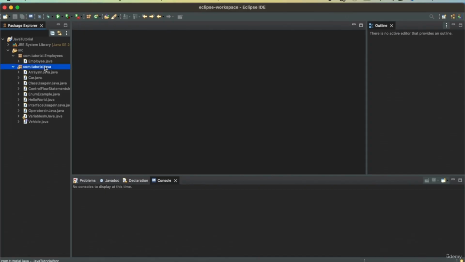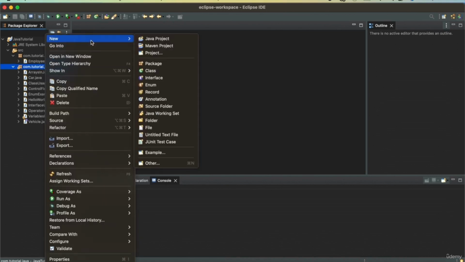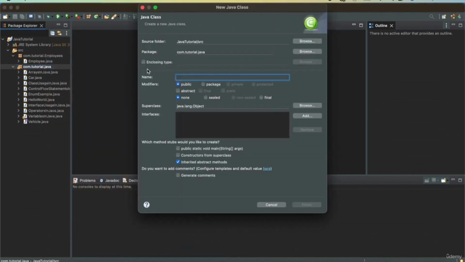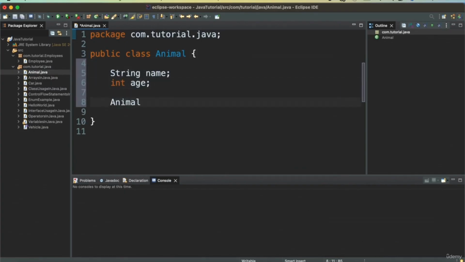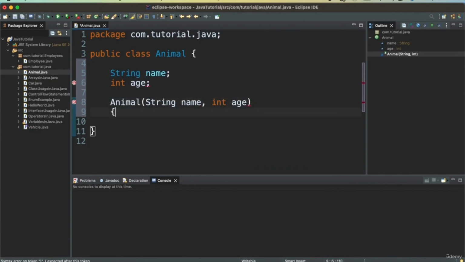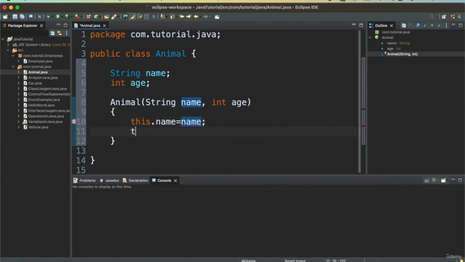So let's get started. I will define a new class called Animal class. In this class, I will have a string name, integer age, then I will have an Animal constructor with string name, integer age, and we'll say this.name equal to name and this.age equal to age.